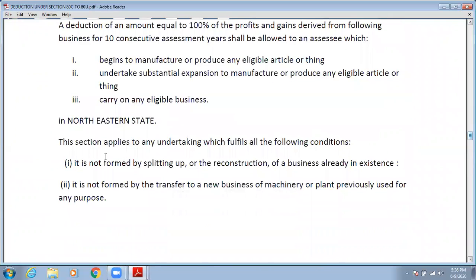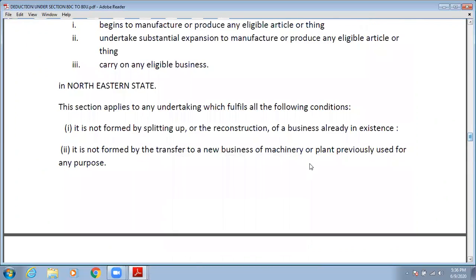Okay. Now this section applies to any undertaking which fulfills the following conditions. जो undertakings following conditions को fulfill करेगी, उनको ये reduction allowed. So what are these conditions?